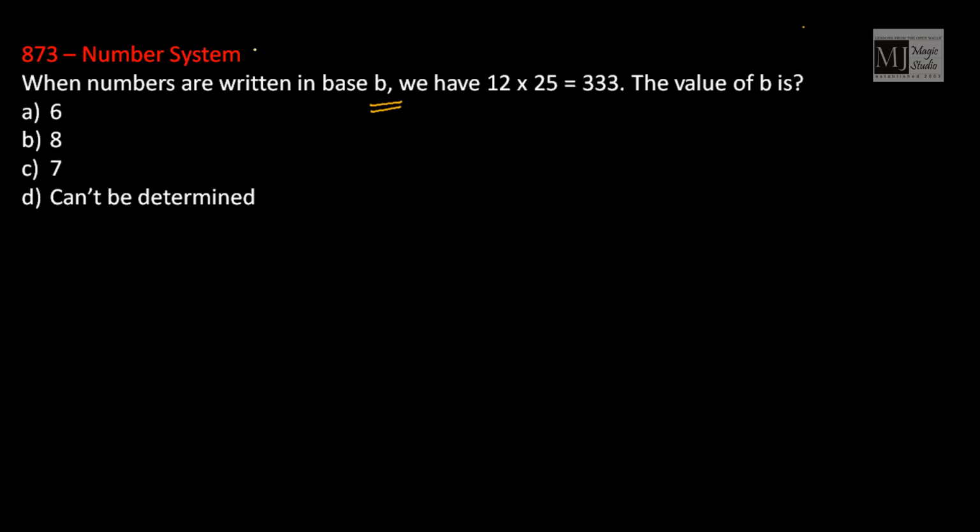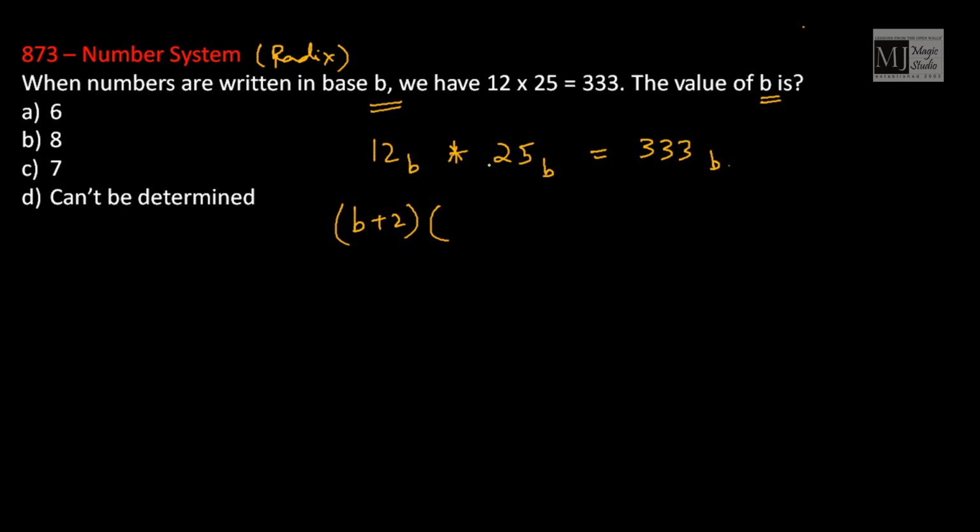When numbers are written in base B, it is a particular example from Radix, different base systems. We have 12 in base B into 25 in base B equals 333 in base B. What would be the value of B? Okay, so 12 in base B when converted into the decimal system would be B plus 2. This is multiplied by 2B plus 5, and this should equal 3B square plus 3B plus 3. If we solve this, we can find the value of B.